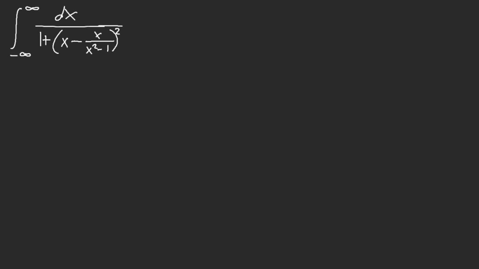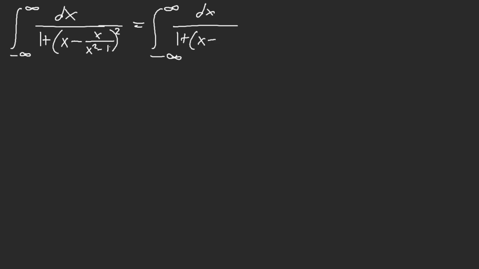Yes, we can. But why? Why can we use this? If this is not a linear function at the denominator, how are we able to still use Glasser's master theorem? That's because we can do partial fractions, right? If you perform partial fractions with this, we get x minus, and then here we do partial fractions.